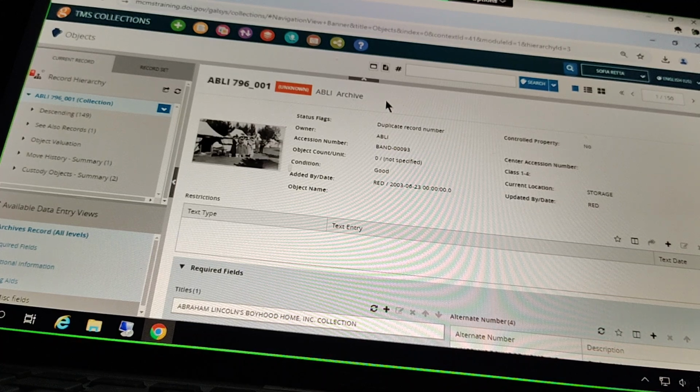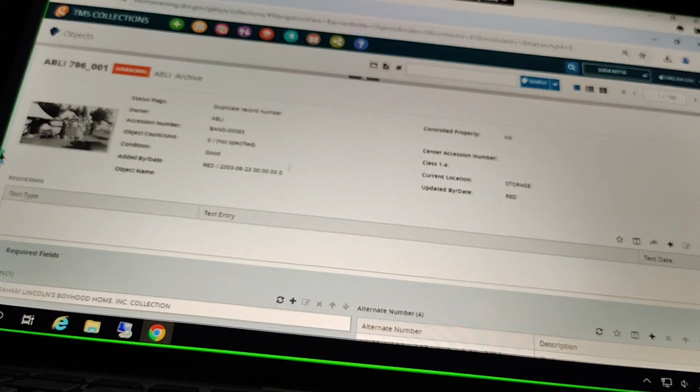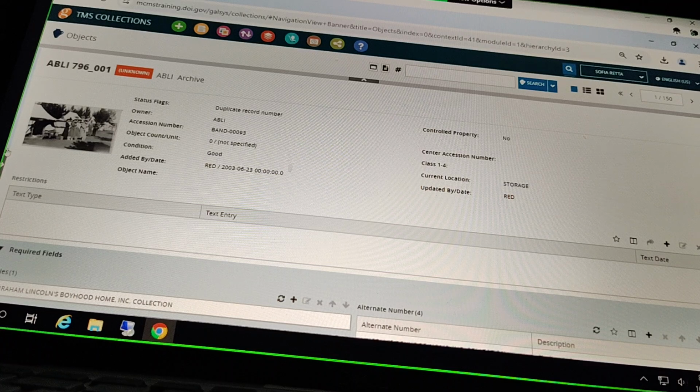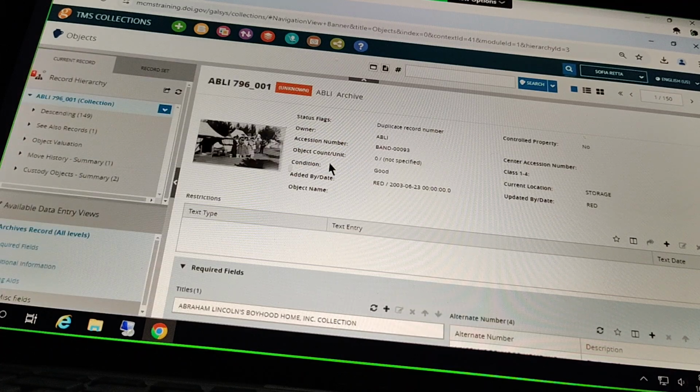There's one more question. Someone's not seeing the record hierarchy. Did they maybe collapse this little panel over here? Because you can collapse the record hierarchy using this vertical line here. Whoever that was, please try going over to the left side of your screen and you can click on this line and that should pop your record hierarchy back open. Who was it that was having that issue? Marianne?